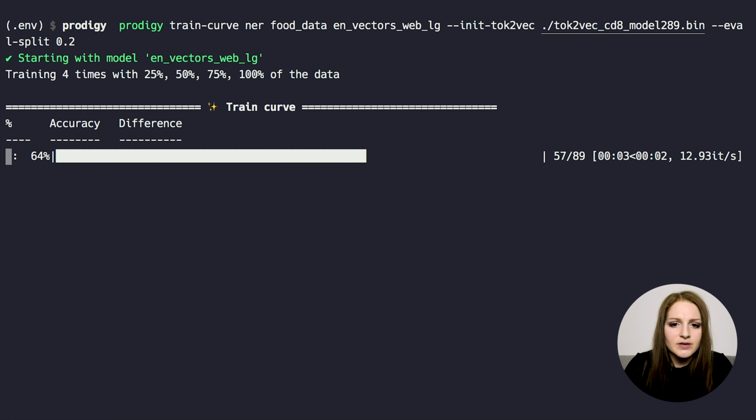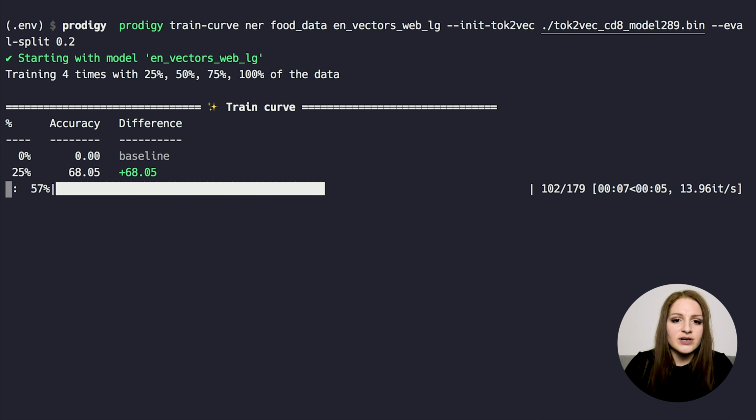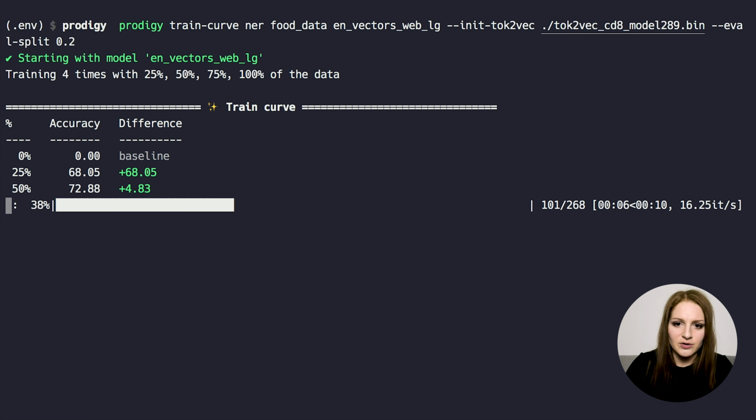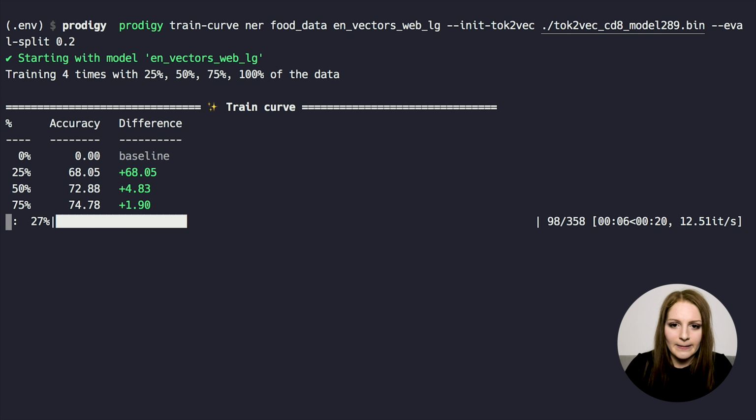And the training here takes a bit longer because we're training 4 times, so I'll speed this up a little. But for each run here, the recipe prints the best score, and it shows the improvement with more data. Or if there's no improvement or if the accuracy goes down, you would also see that printed in red. So you can see how more data is improving the model using segments of the existing data.